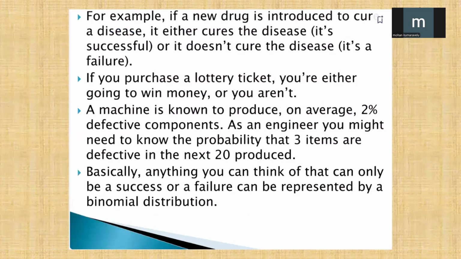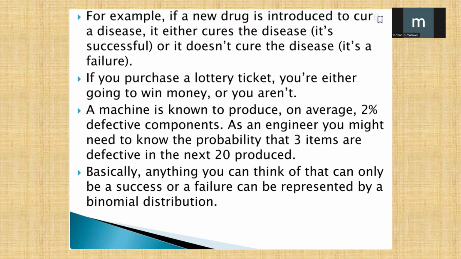For example, a new drug is introduced to cure a disease. If it cures the disease, it is a success, or if it does not cure the disease, it is a failure. If you purchase a lottery ticket, you are either going to win money or you are not. A machine is known to produce an average of 2% defective components.